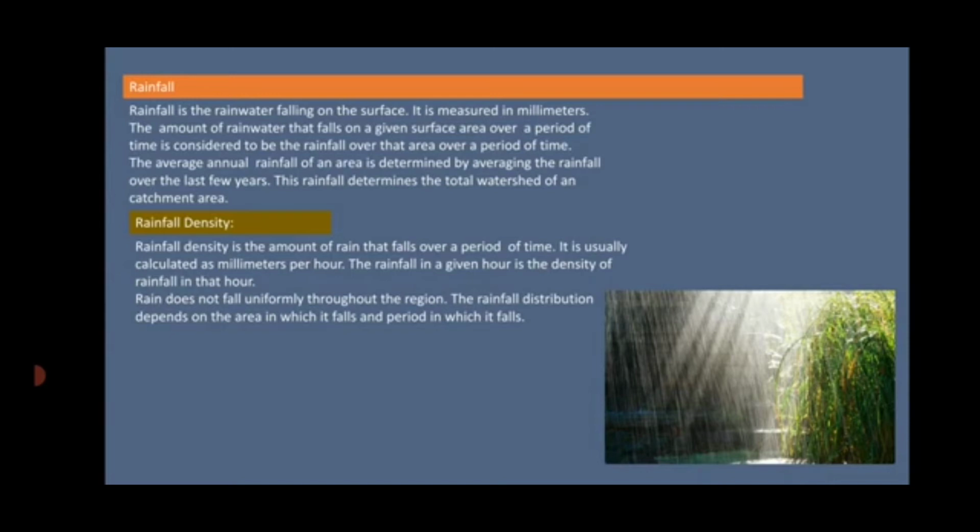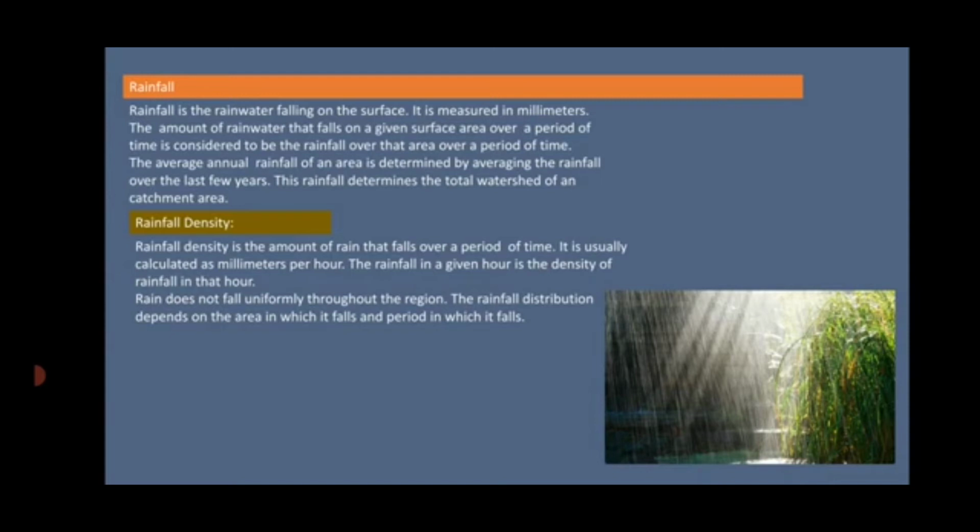So how is it being measured? It is measured depending upon the period of time over that particular area. How much water has accumulated with the rainfall up to that date, and the total rainfall of such measured rain throughout the year. So how much it rains throughout the year in that particular area. It helps to consider the annual rainfall of that particular area.